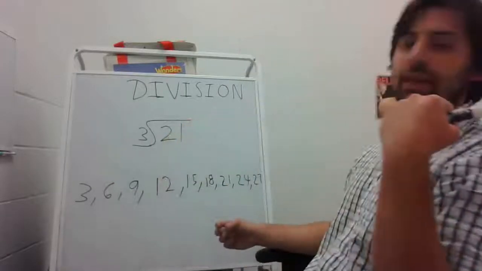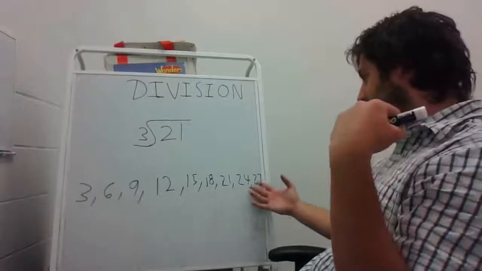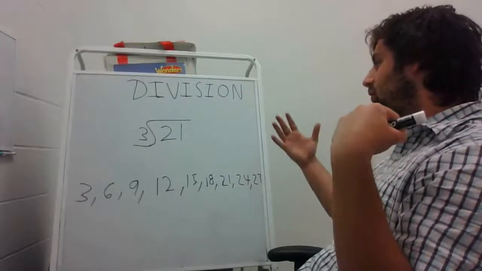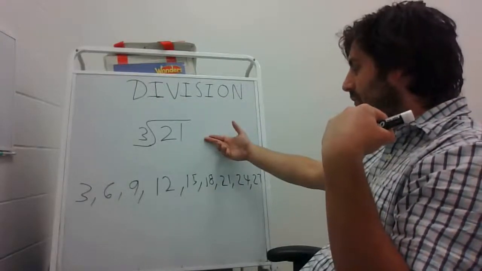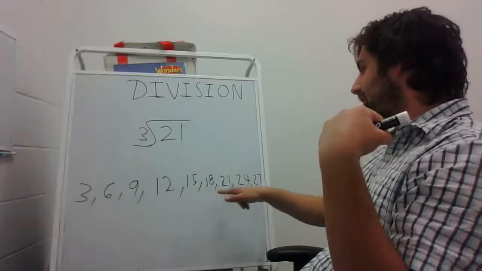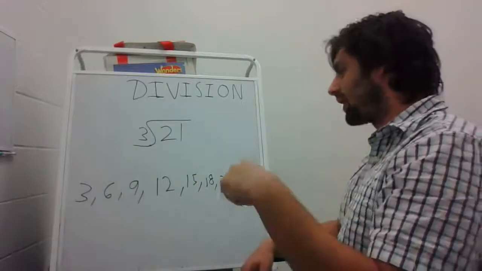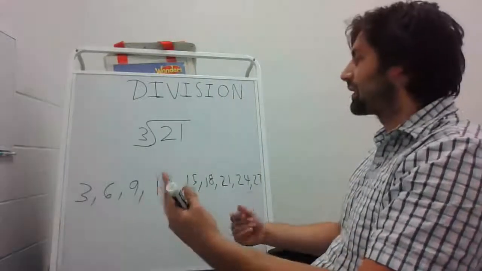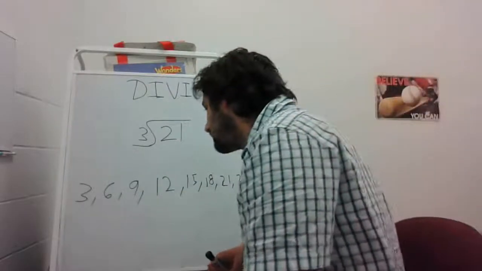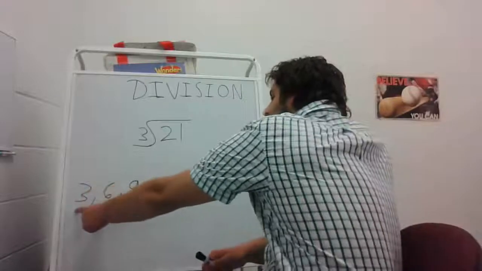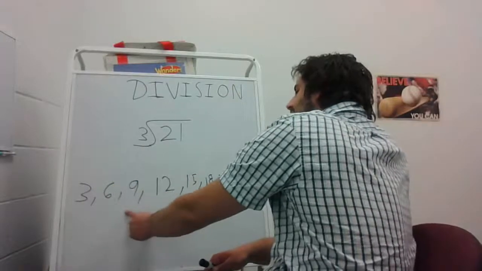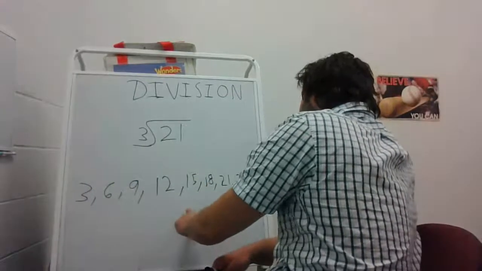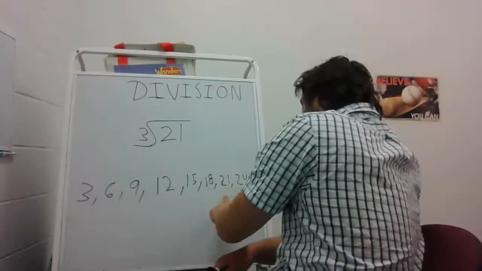Now, obviously, if you count by threes, you can count beyond the number 21. But if we're doing 21 divided by 3, we want to stop after we get to 21. We don't want to keep going. So I'm going to count by threes and see how many times I need to count by 3 to get to the number 21. Here we go. 3, 6, 9, 12, 15, 18, 21.